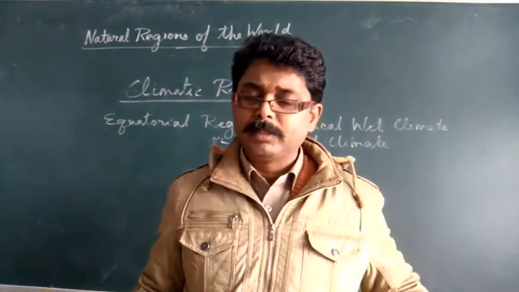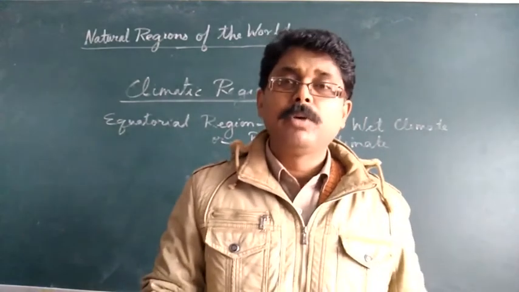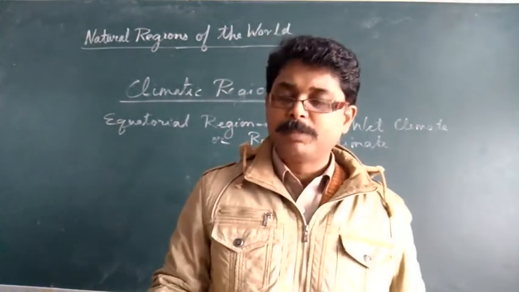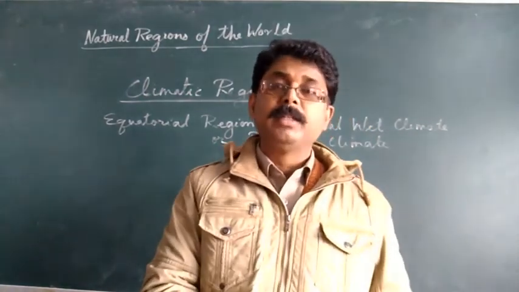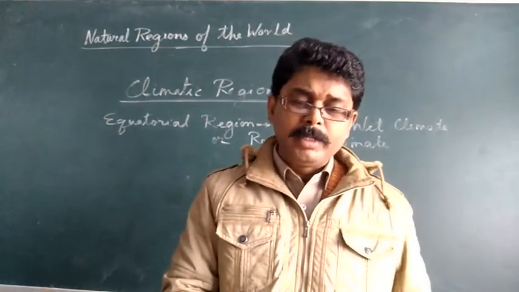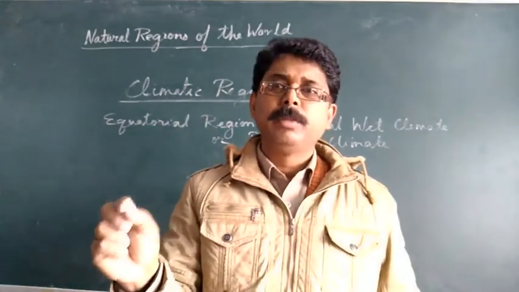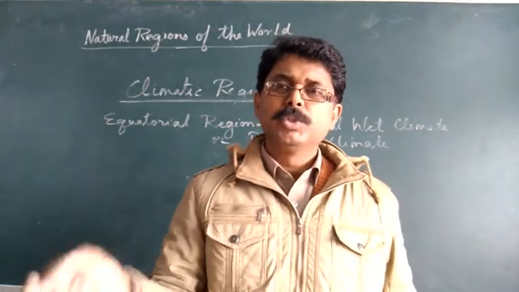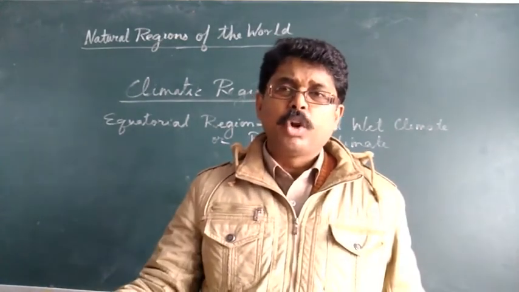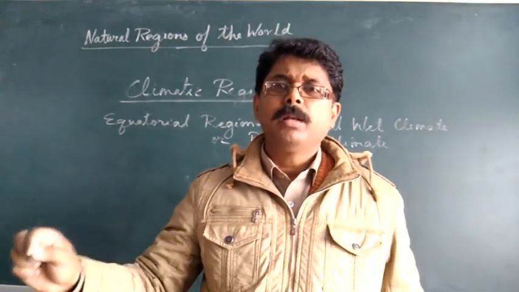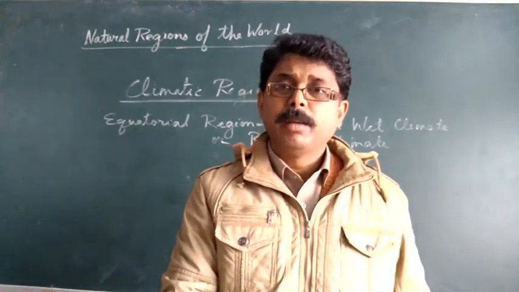Then chapter 10 is tides and ocean currents. Chapter 11, composition and structure of the atmosphere. Chapter 12 is insolation. Chapter 13 is atmospheric pressure and winds. Chapter 14 is humidity. Chapters 15, 16 and 17 are about pollution. Chapter 18 is natural regions of the world. In natural regions, only 3 will be in your syllabus; 6 have already been removed. So you have to study only the Equatorial region, then tropical deserts and tropical monsoon. Only these 3 climatic regions.